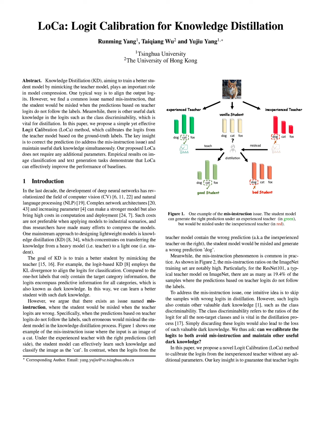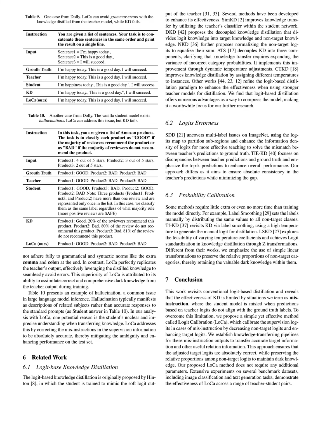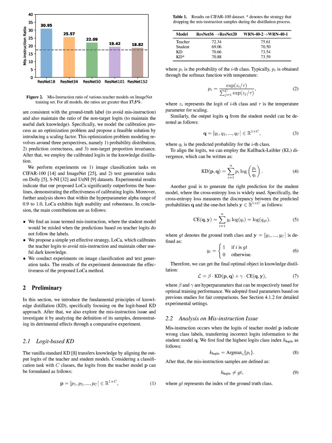This misinstruction occurs when the teacher's predictions do not align with the true labels, leading to erroneous learning for the student model. The significance of addressing this issue lies in the need to maintain valuable dark knowledge, such as class discriminability, while ensuring that the logits are consistent with the ground truth labels. By calibrating the logits, LoCa effectively prevents the student from being misled, thereby enhancing the overall performance of the knowledge distillation process. Experimental results demonstrate that LoCa significantly improves the accuracy of the student models across various tasks, highlighting its effectiveness in mitigating the detrimental effects of misinstruction.